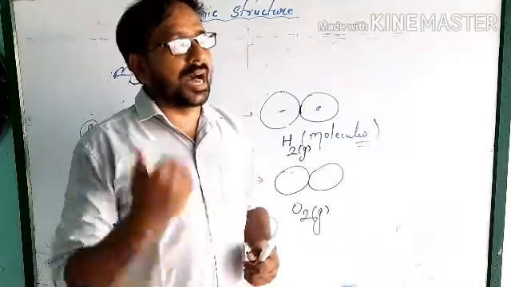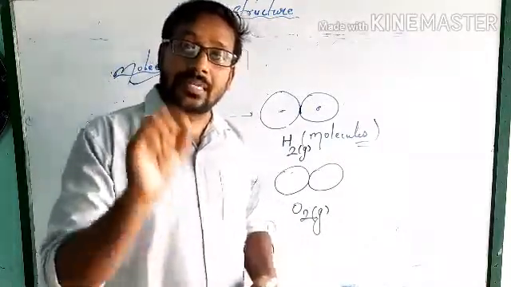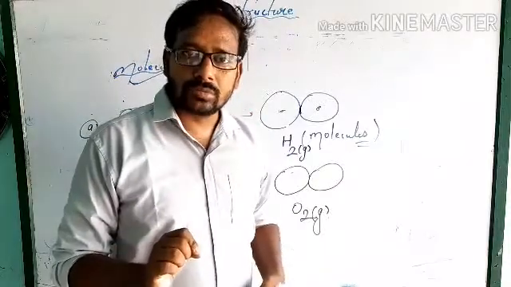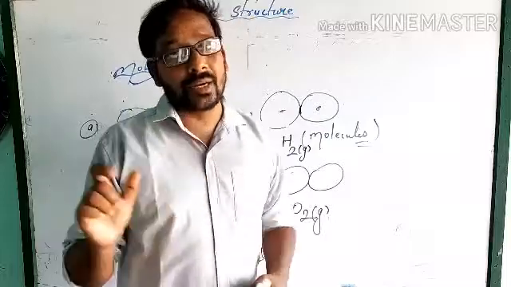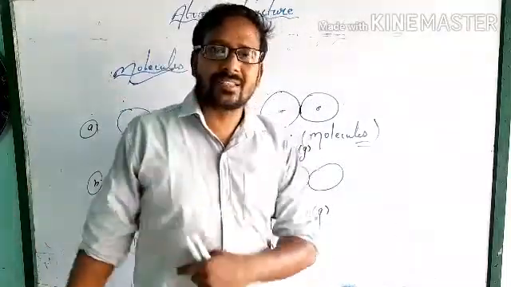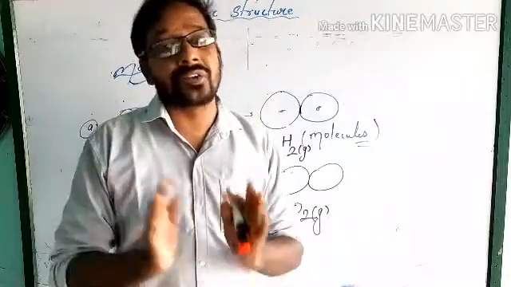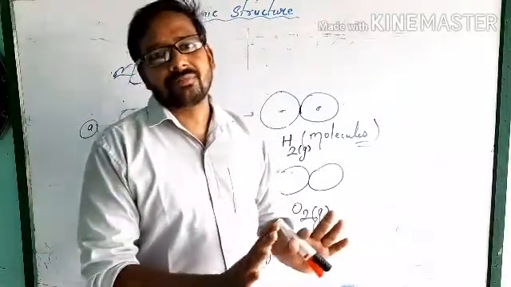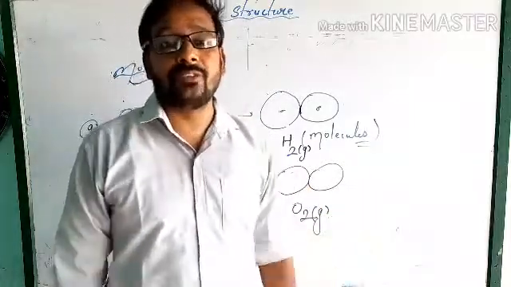Suppose I ask the names of gases: hydrogen gas, oxygen gas, nitrogen gas. Always write H2, O2, N2; these are the gases. But in the case of noble gases, simply write the elemental form, Xe, Kr. They do not react because their octets are completely fulfilled.